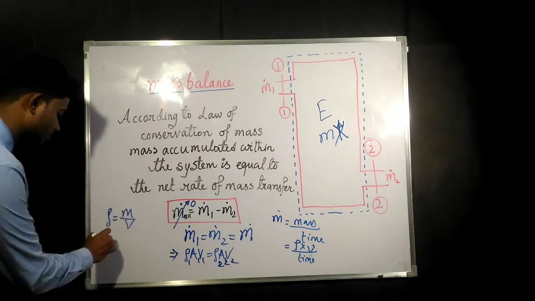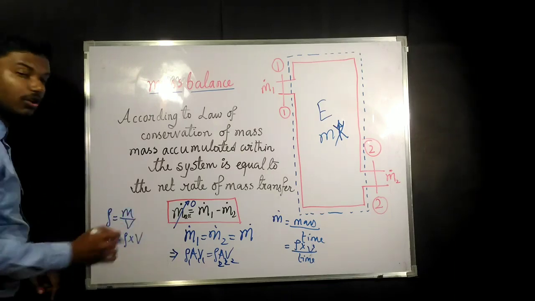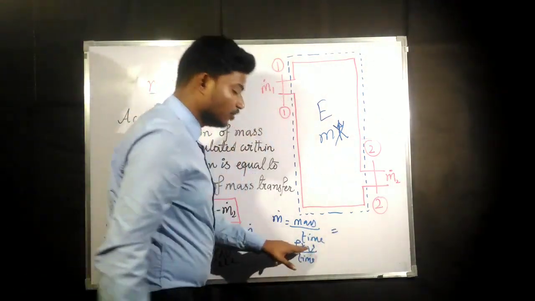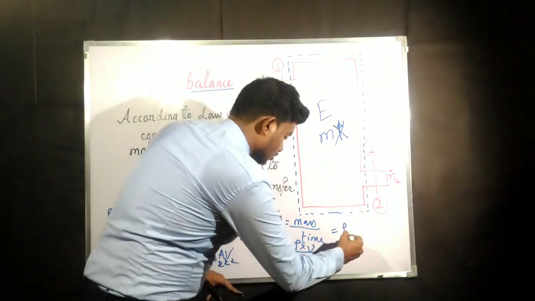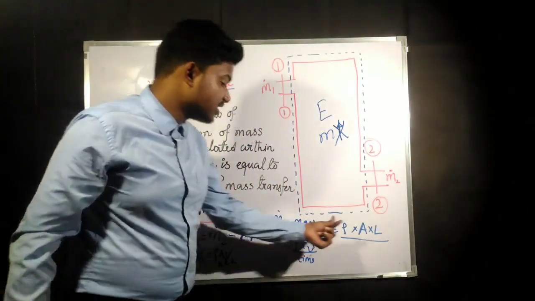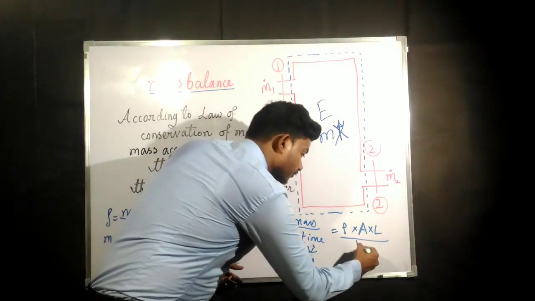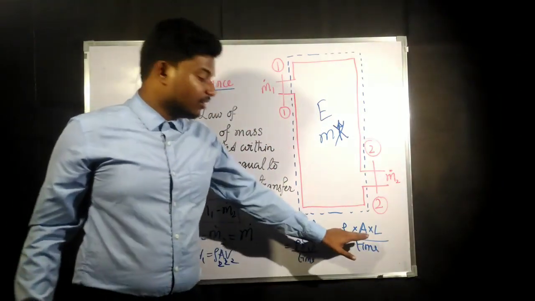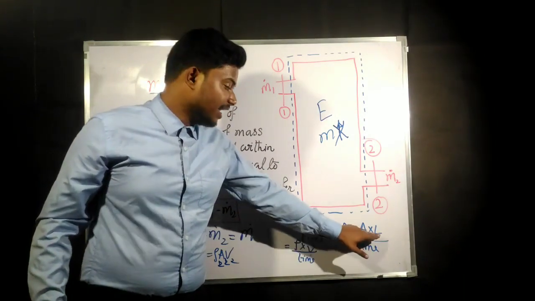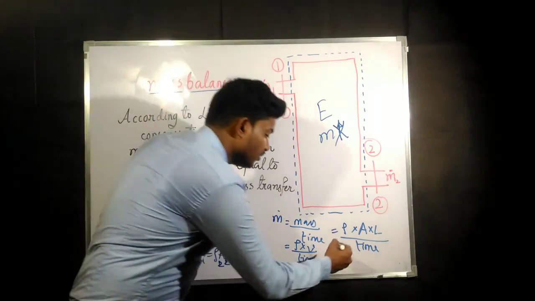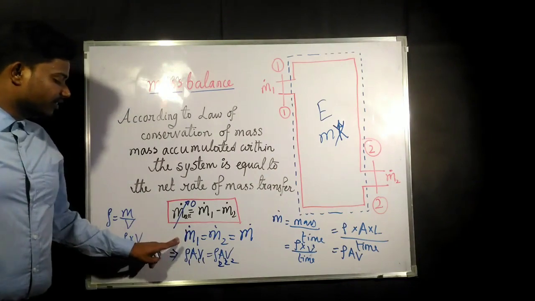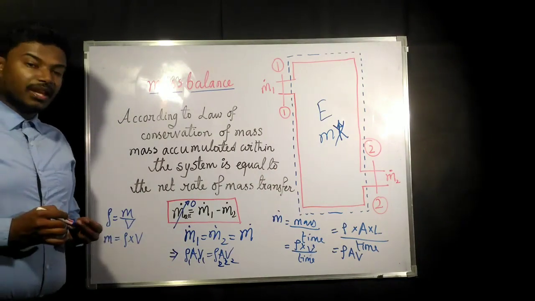So mass we can write as rho into volume. Now volume we can write as cross sectional area into length. Now rho is there, A is there, and L per unit time, or length per unit time, is going to be velocity. So from here we can write it as rho into A into V. In this way we have written m dot 1 is equal to rho into A into V.